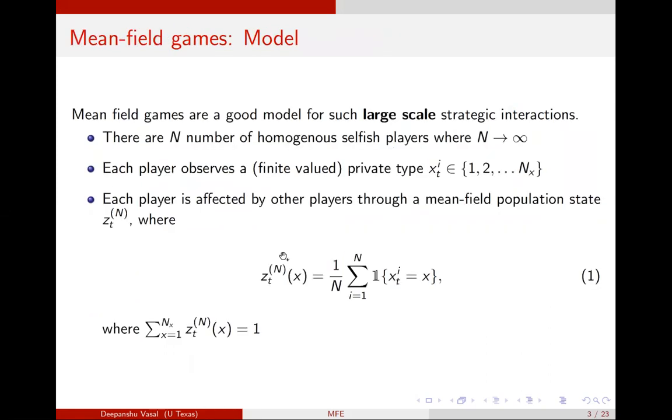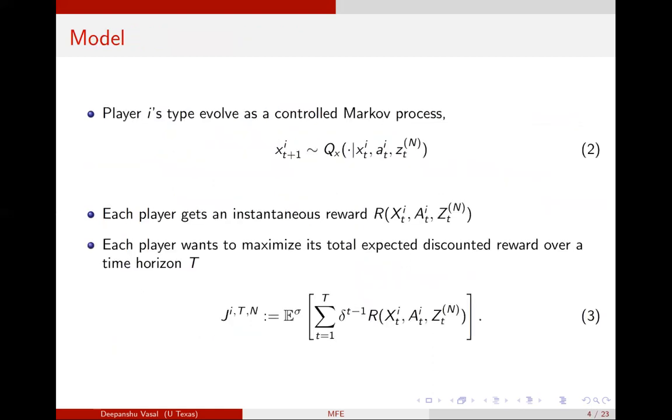Mean field games are a very good model for such kinds of interactions. This consists of n homogeneous selfish players, where n goes to infinity in the limit, and each player observes a finite valued private type x_i^t and is affected by other players not individually but through a mean field population state, which is a histogram of the types of the players at that point in time. And of course, this histogram sums up to 1, as it should.